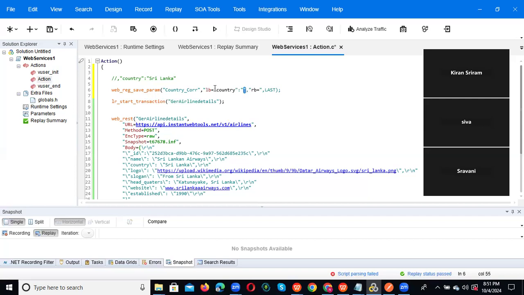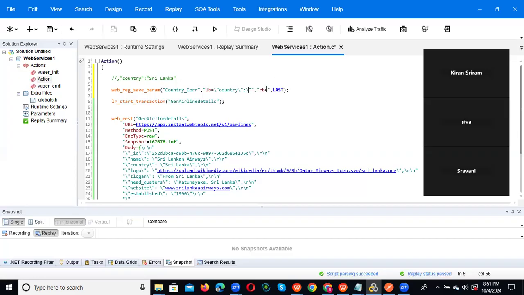But for LB, whatever you are giving, wherever a double quote is there in between, we need to give a backslash. This is the backslash. Before country also we have one more, and after that here also we have one more. So LB is completed.